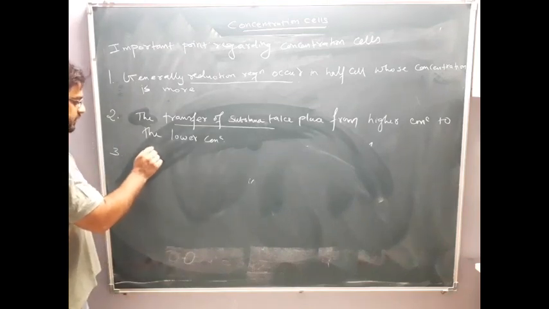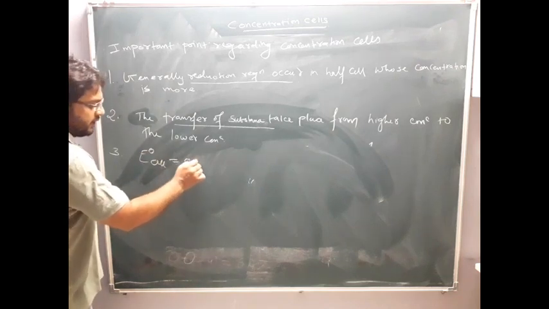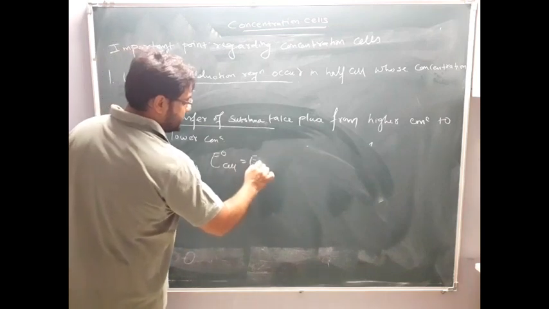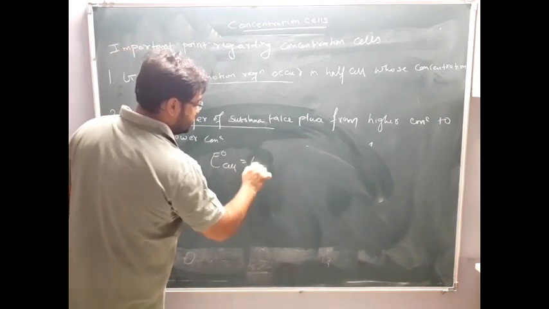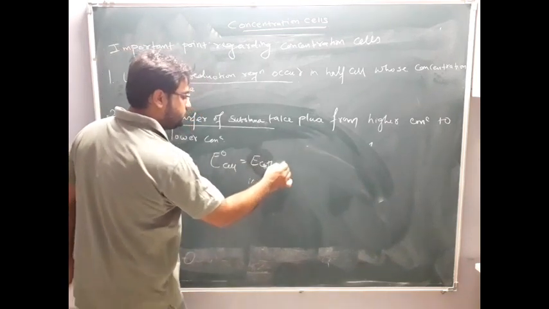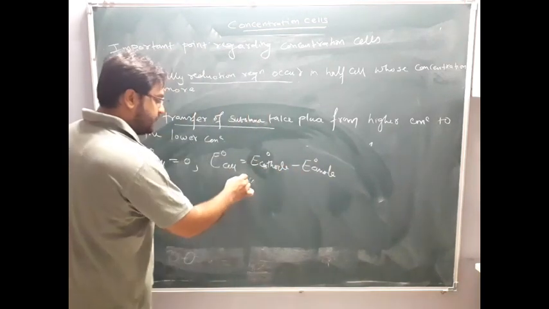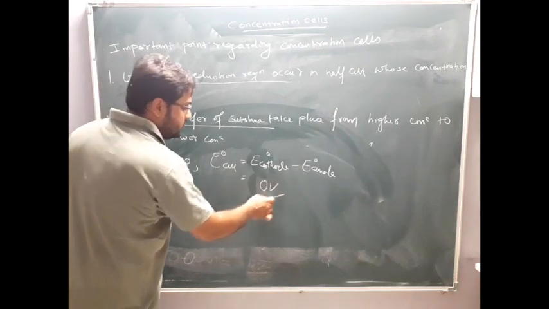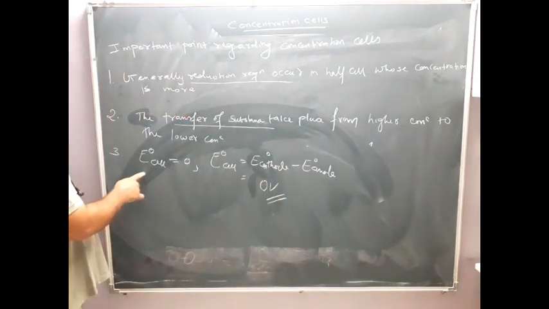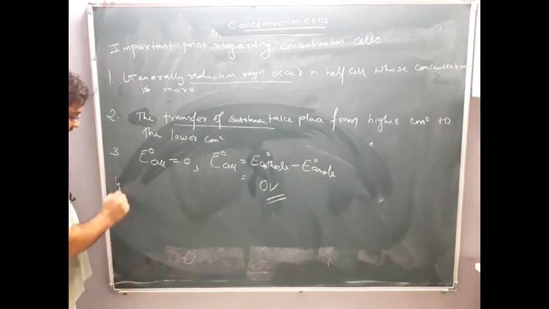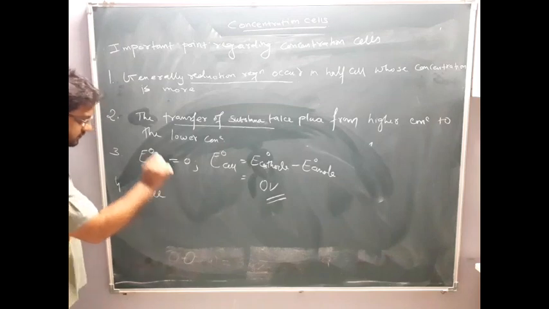Then here E naught cell will be equal to what? 0. This I told you, I have explained also. Because your E naught cell equals E RHS, that is E cathode minus E anode. Yes or no? And here anodic part and cathodic part both are same, means it will be equal to 0 volt. So here E naught cell will be equal to 0 only for the concentration cell.